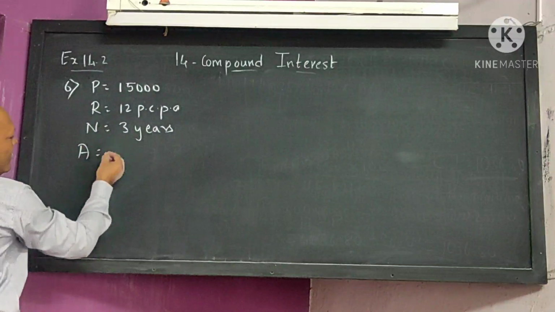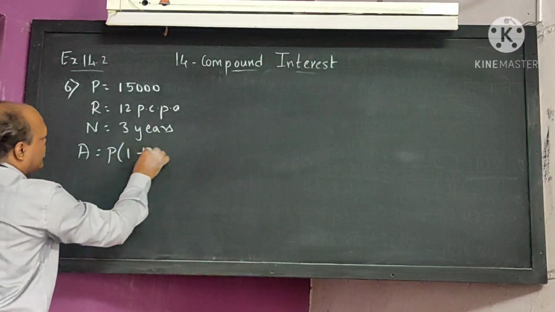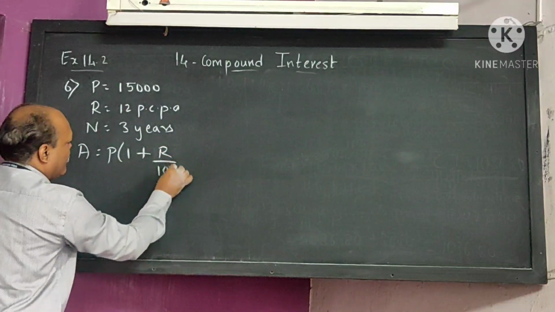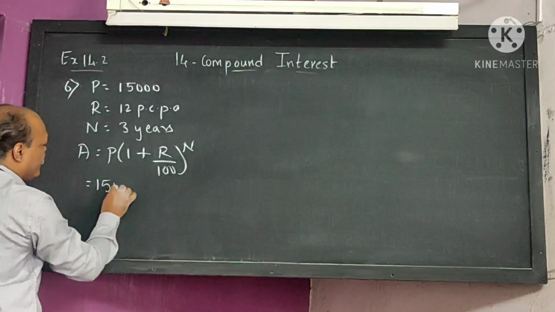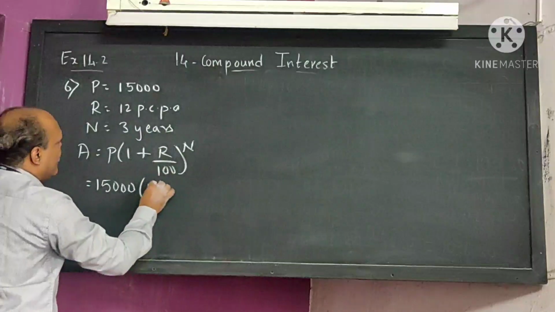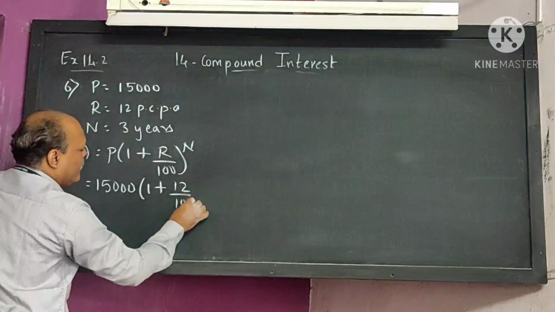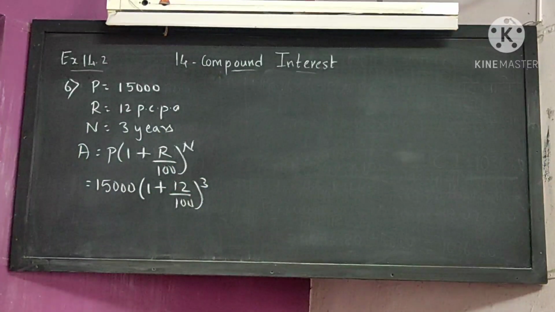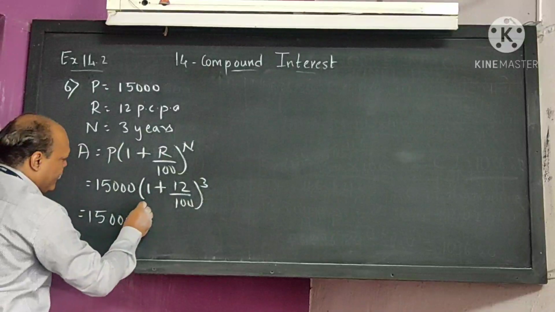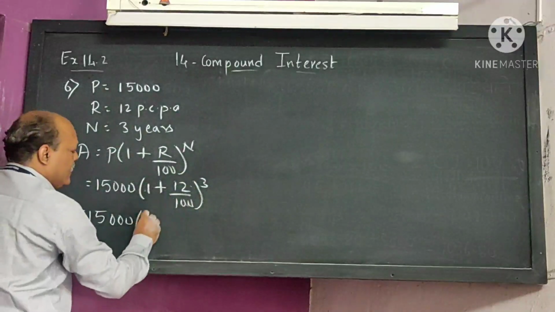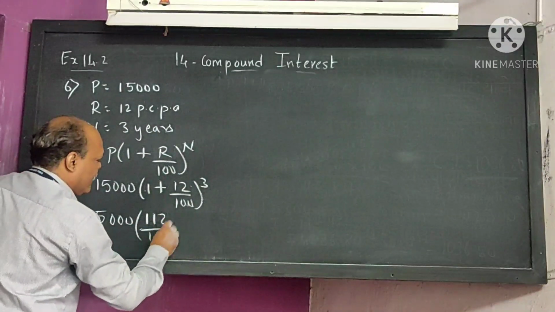The amount formula is P bracket 1 plus R upon 100 bracket raised to N. Principal is given to you 15,000. 1 plus R is given to you 12 upon 100. N is given to you 3. I hope all of you understood here. So what will you get? 15,000 into 100 plus 12, 112 upon 100 to the power 3.